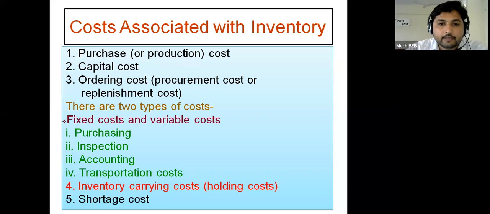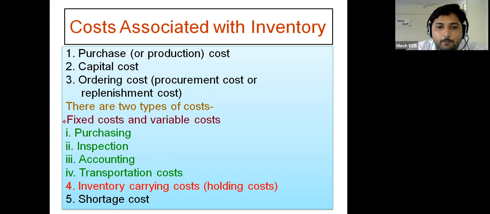In that you can write there are two types of cost: fixed cost and variable cost. So there are different types of cost associated with the ordering cost.